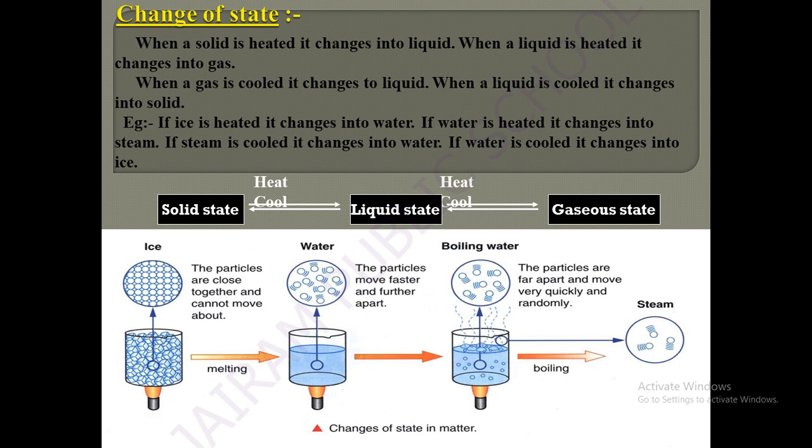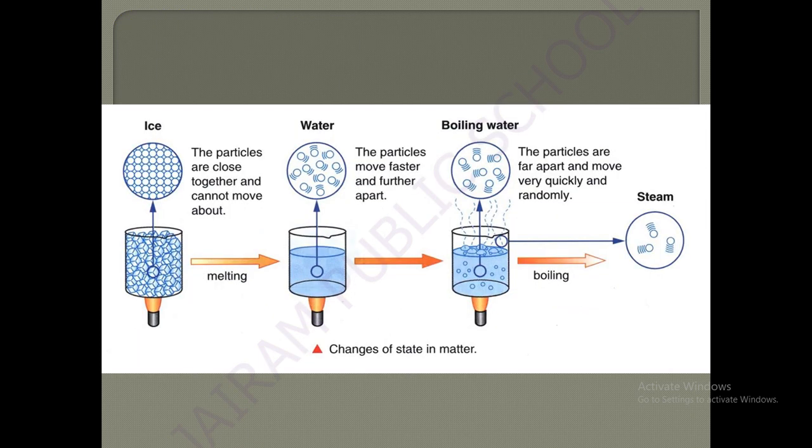Here is one pictorial representation. If you take a beaker with solid ice, its particles are very close together and cannot move, because it is so tightly packed. If it is converted into liquid by melting, the particles move faster and further apart, because there will be some spaces in between.